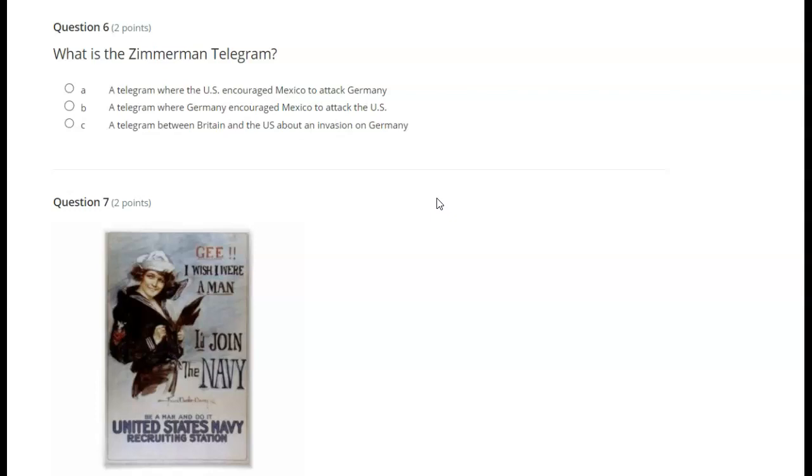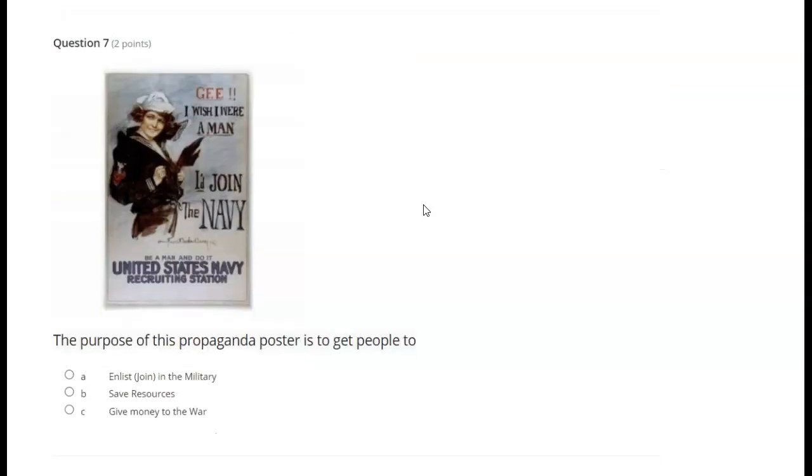What is the Zimmerman telegram? A. A telegram where the U.S. encouraged Mexico to attack Germany. B. A telegram where Germany encouraged Mexico to attack the U.S. C. A telegram between Britain and the U.S. about an invasion on Germany.